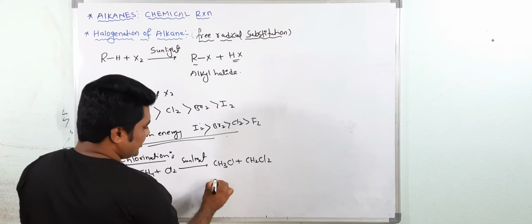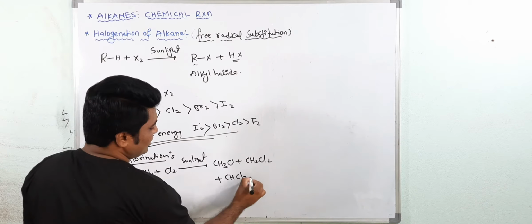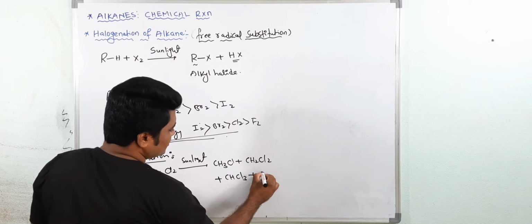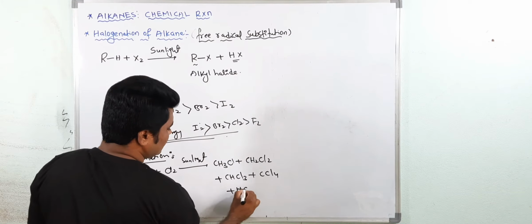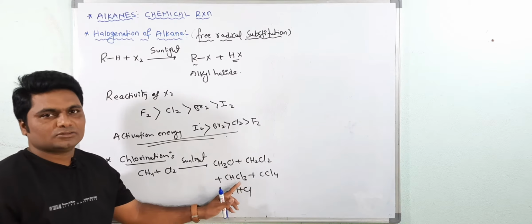If 3 hydrogens are replaced, you will get CHCl3. If 4, then you will get CCl4 and HCl. In all the products you will get HCl. You will get a mixture of products. Are you getting my point?